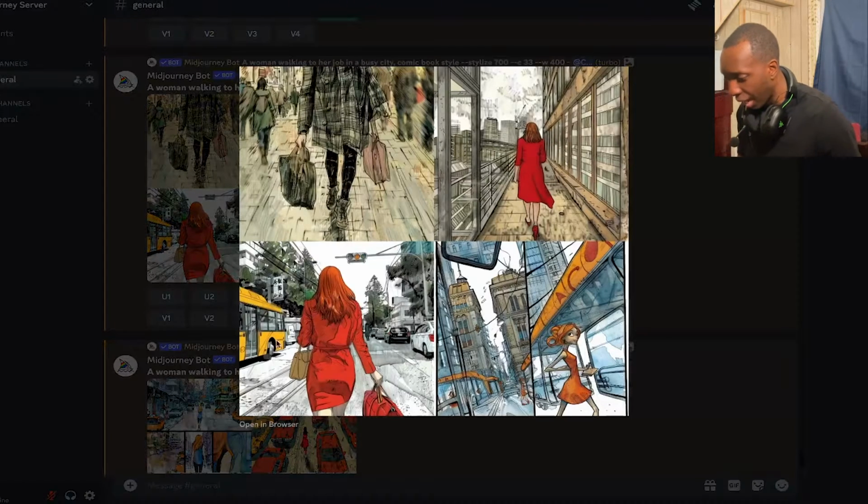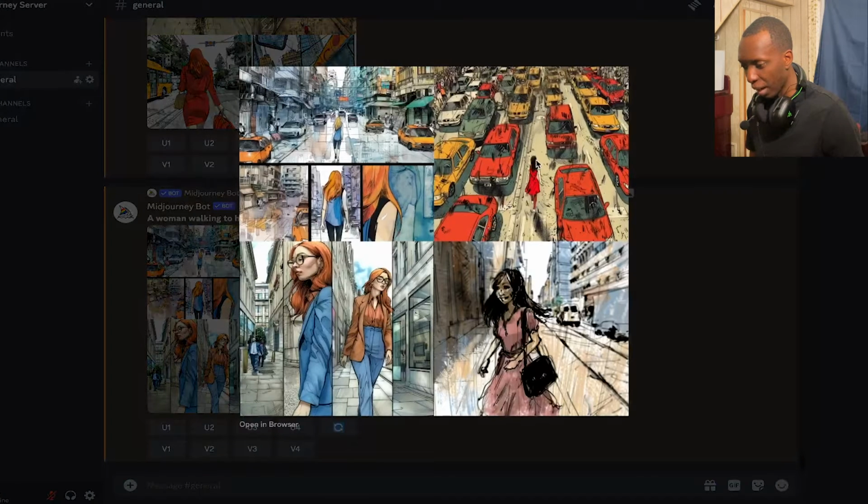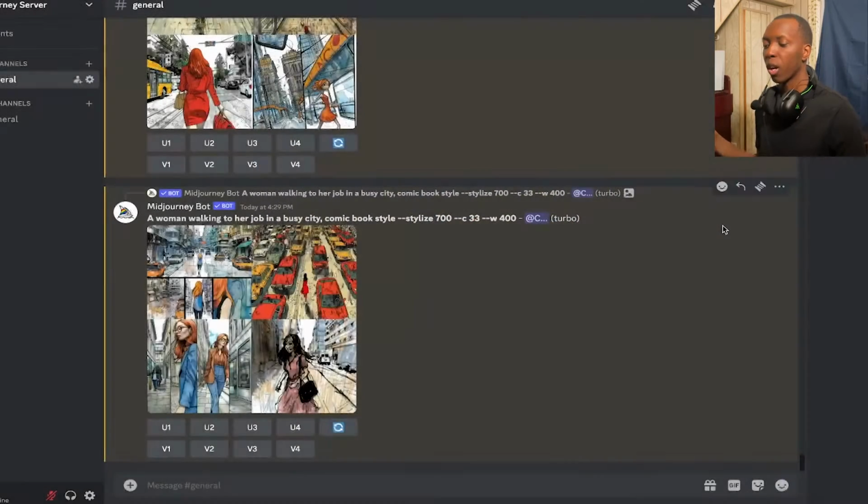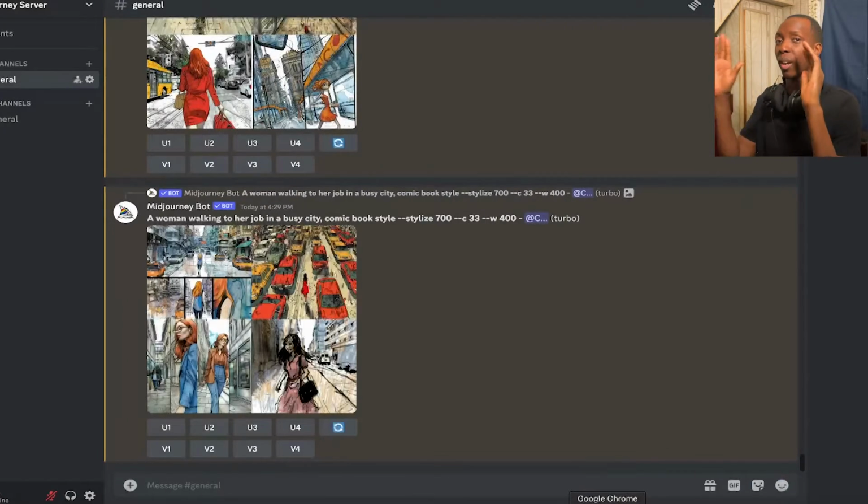These look nice. I really like this bottom left one right here. This is very nice. I like this top right one here. Oh, you see this? It made a panel. That's pretty good in the top left. So that's the power of combining these parameters to make what you really want, or at least give you more of a different direction than what you would think.